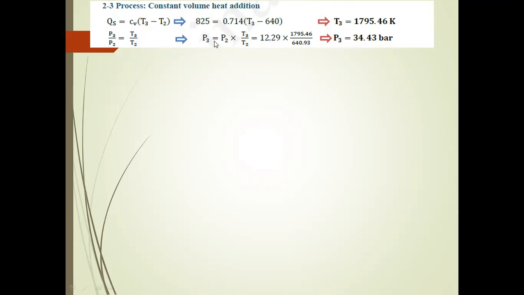Next, P3 by P2 is equal to T3 divided by T2. Simplifying this, P3 is equal to P2 into T3 by T2. The P2 value is 12.29 bar into 1795.46 Kelvin divided by 640.93. Finally, we get the P3 pressure as 34.43 bar.